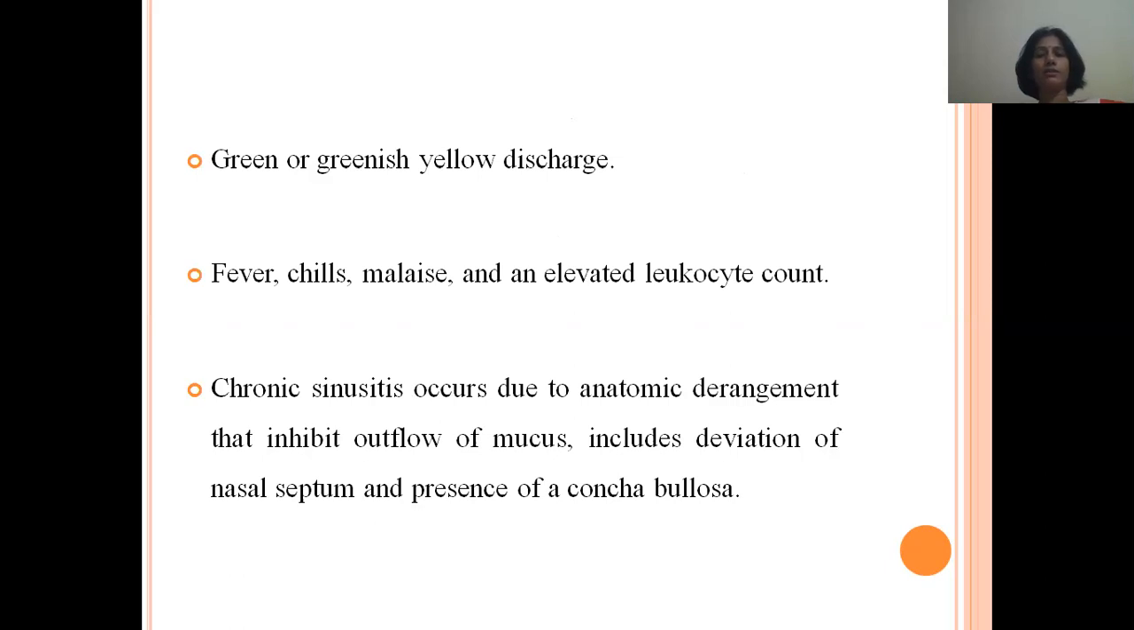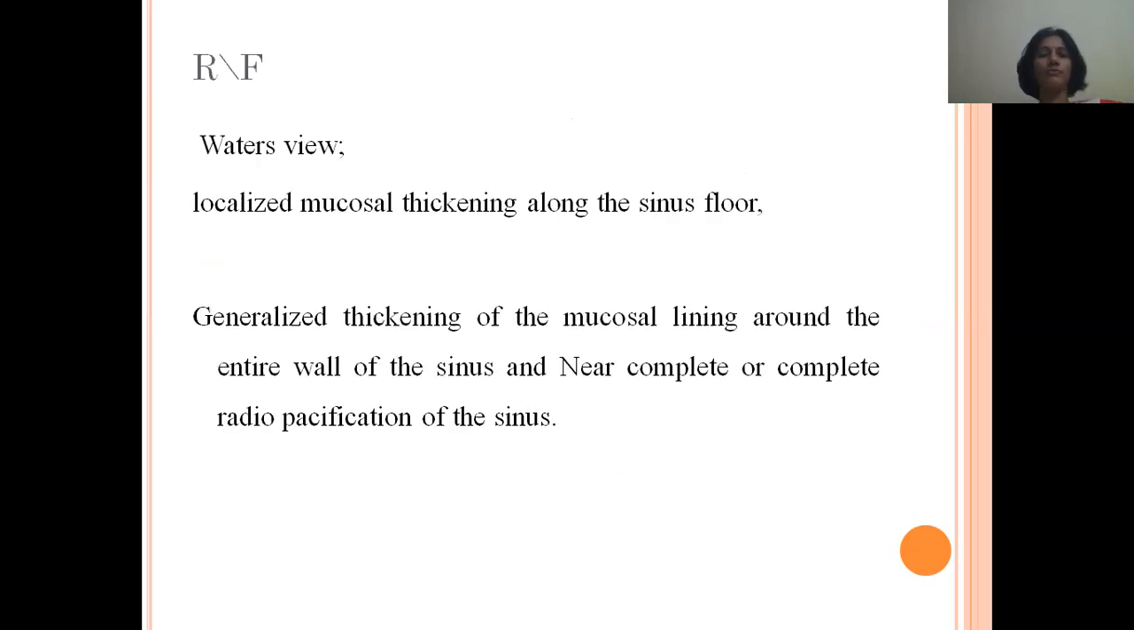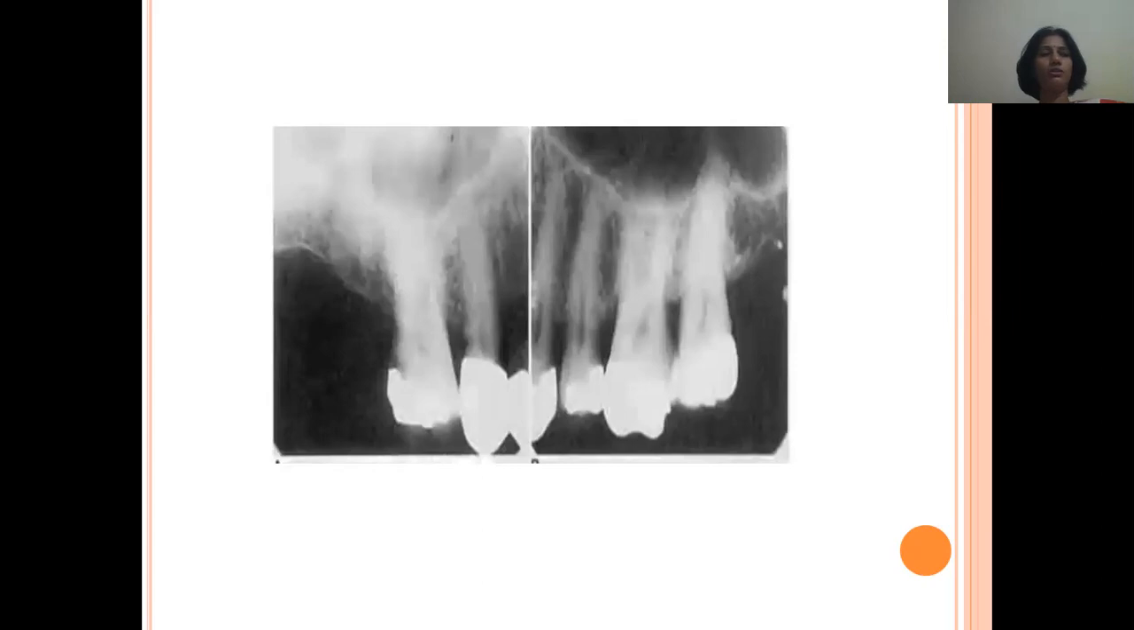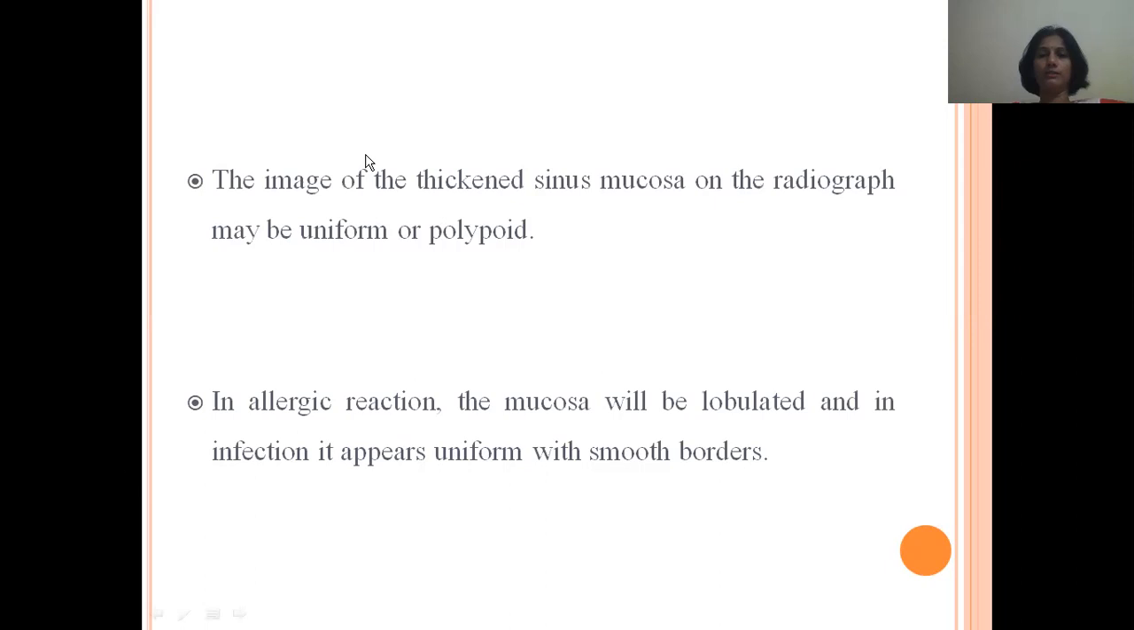Chronic sinusitis occurs due to anatomic derangement that inhibits mucus outflow, including deviation of the nasal septum and presence of concha bullosa. The radiographic features of sinusitis are localized mucosal thickening along the sinus floor, generalized thickening of the mucosal lining along the entire wall of the sinus, and near complete radiopacification of the sinus. As we all know, the sinus usually appears radiolucent due to air fill, but in case of sinusitis, due to accumulation of mucus, it becomes radiopaque.